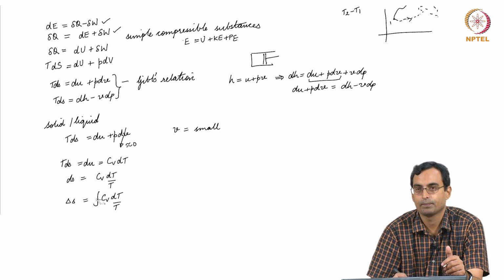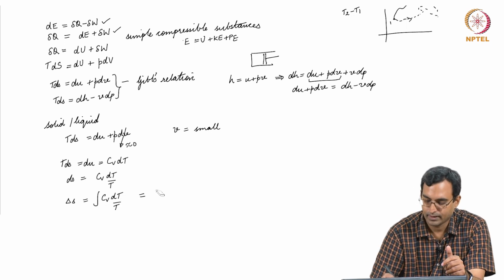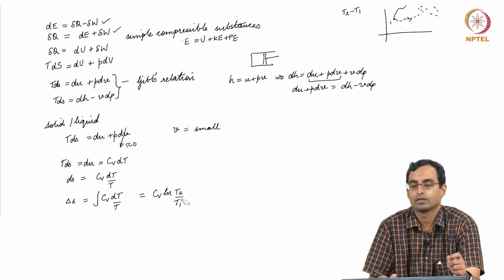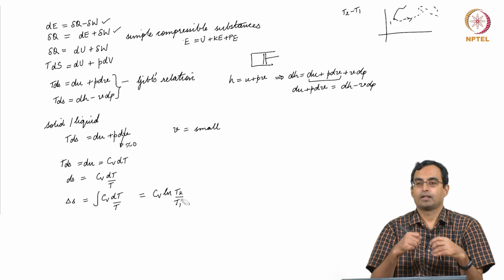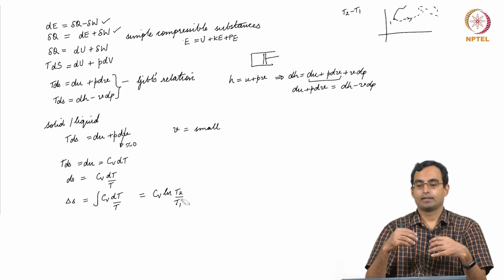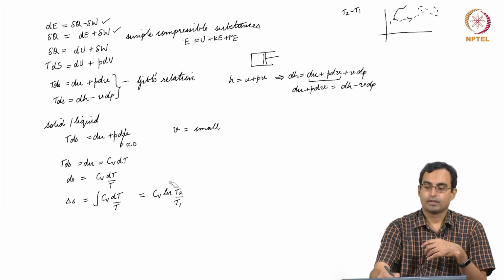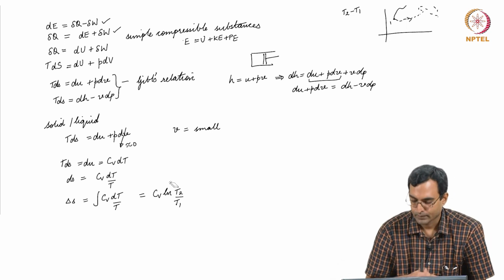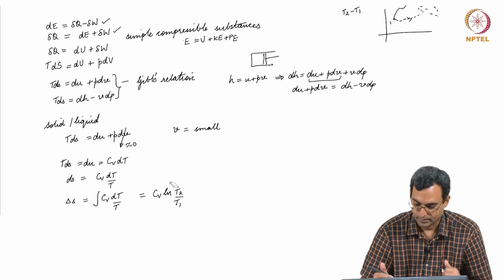If I assume Cv to be a constant, then I get Cv times ln of the final by the initial temperature. So, if I have a solid or a liquid which is being heated and there is a change in temperature, I can use this to find the change in entropy.